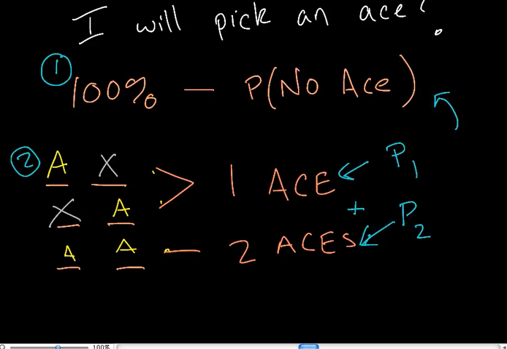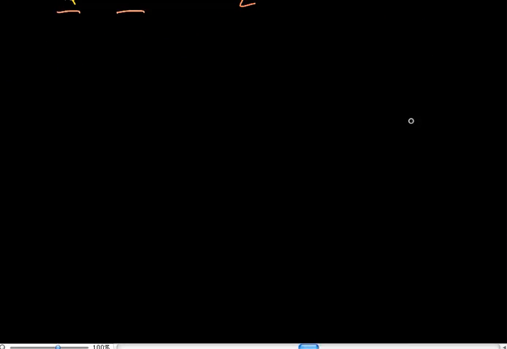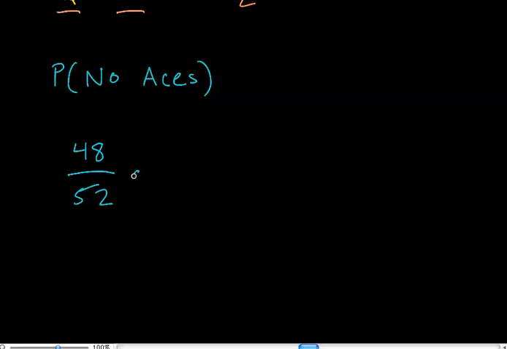So let me approach it with this first method here, and then we'll do it with this second method, okay? Before I even do that, let's say what is the probability of me picking no aces? I've got 52 cards in the deck. And how many are not aces? Well, it's 52 minus the 4. So it's 48. 48 are not aces.